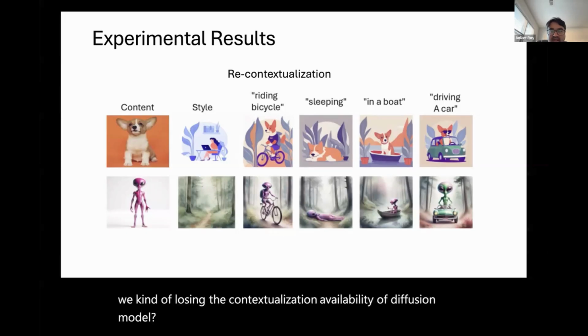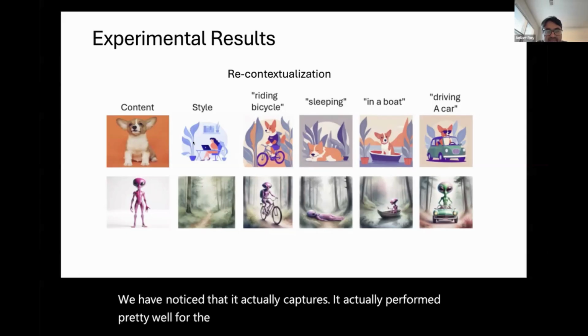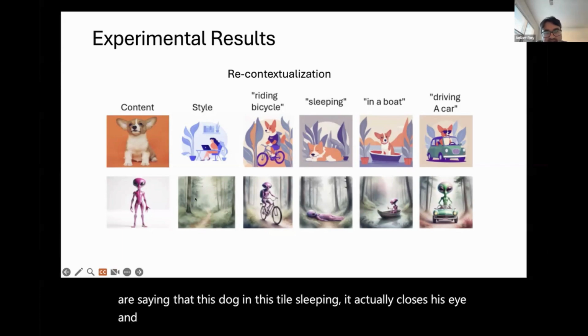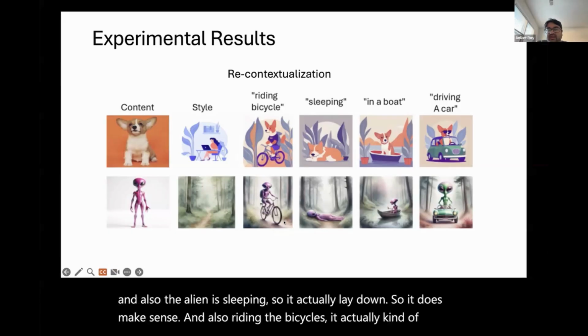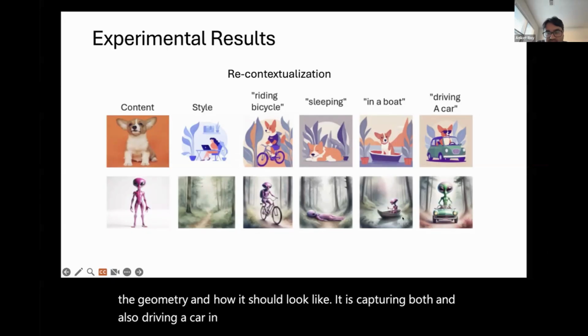And we have noticed that it actually performs pretty well on the recontextualization tasks. For example, when you say this dog in this style sleeping, it closes its eyes, and the alien is sleeping too, so it can lay down, which makes sense. Also riding the bicycle, it captures the geometry and how it should look. And also driving a car in the boat, it makes sure that this looks good.